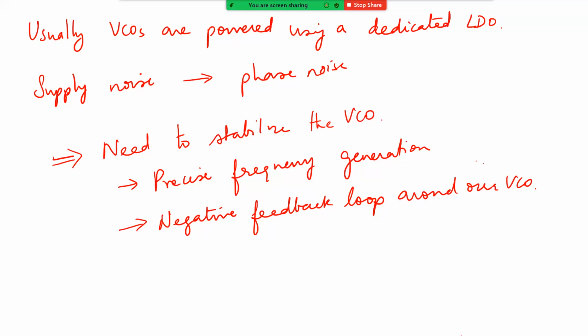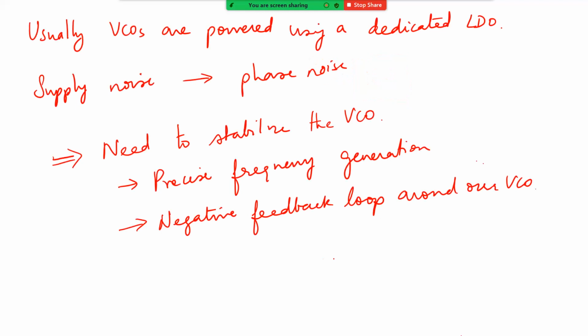Okay. Now that we have decided that we are going to put a negative feedback loop, now how to design that loop? What kind of a loop should it be? Okay, so obviously we are going to start with our VCO, right? And what is the input to our VCO? We have our control voltage. So let us assume what we are doing here is, let's say you take it to the right band. For example, this bit settings B3 to B0, or it can even be larger.